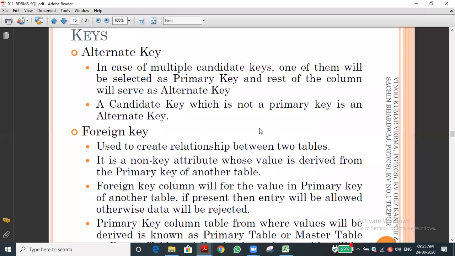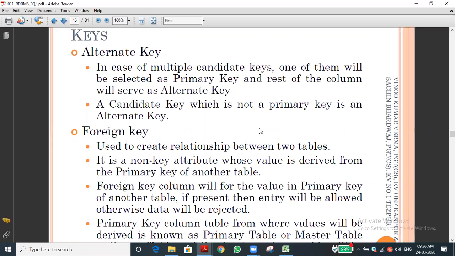As he said, 2 tables are there, and we want to create a relation between the 2 tables. Relation means we need to link the 2 tables. That is data integrity: establishing a relation between the tables by using only one thing, that is called a foreign key. Without a foreign key, we cannot establish the link between the 2 tables.